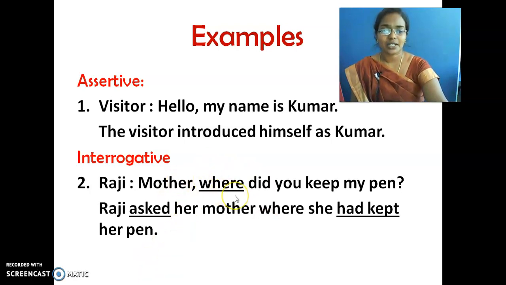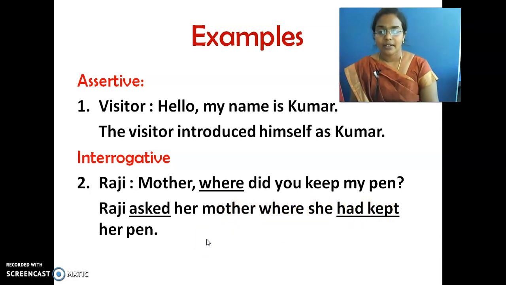Look at the statement, children. You can even underline this. Here, the question begins with WH. We call this a WH question: why, how, where, when, what. Those things come under WH questions. Mother, where did you keep my pen? Raji asked her mother where she had kept her pen.